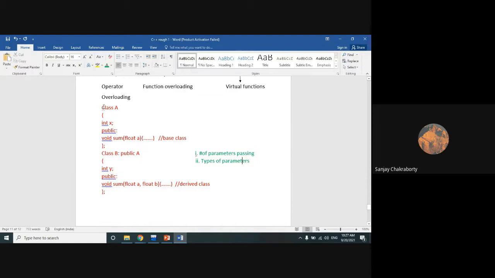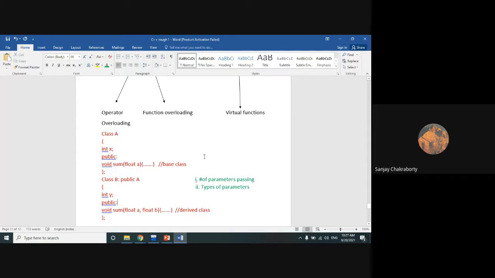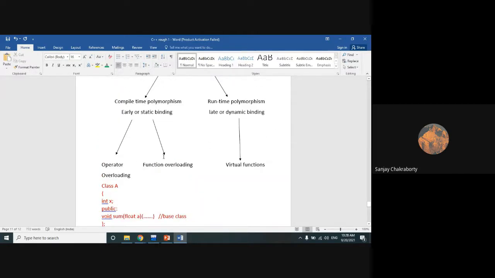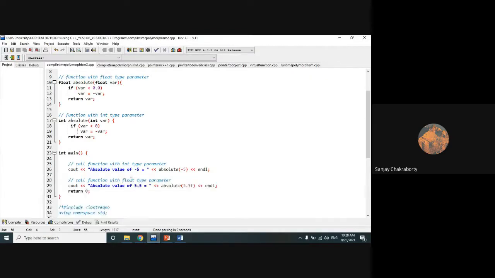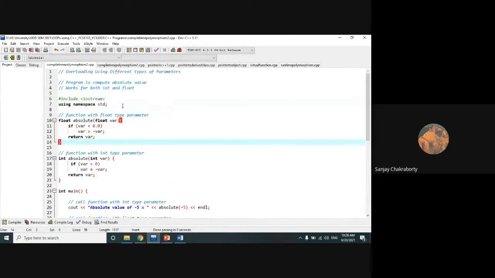And in this type of cases, we can successfully apply compile time polymorphism or static binding. Now let's check out a full code where we can apply compile time polymorphism. Then I will tell you the difference between runtime and compile time polymorphism. Okay, let's check out the full code of compile time polymorphism first.